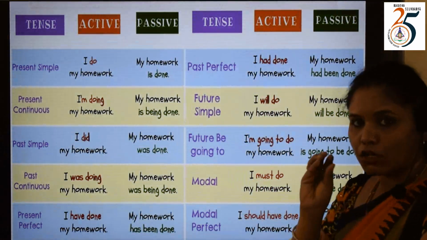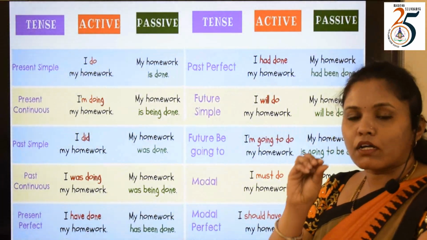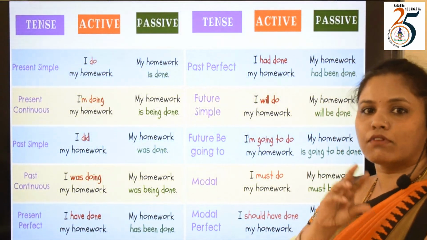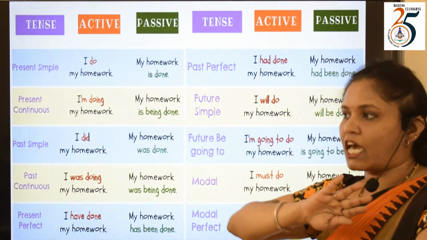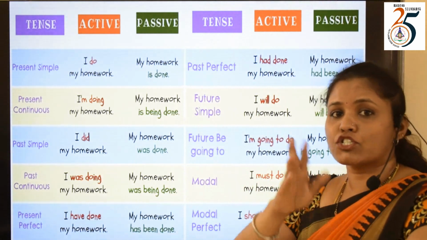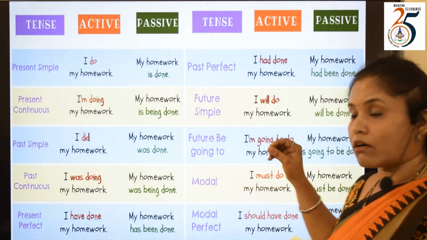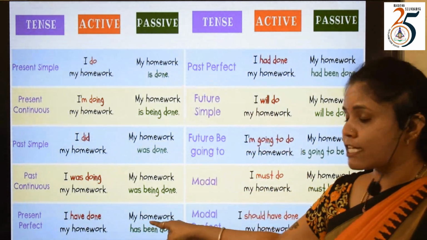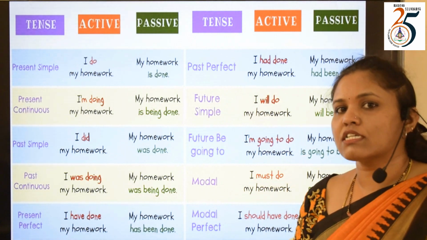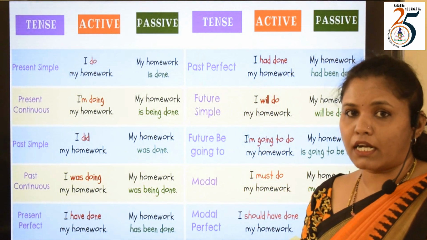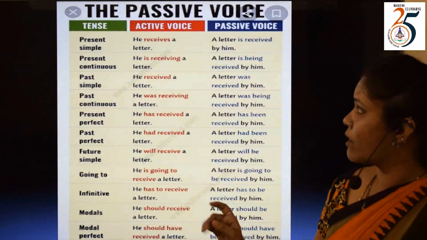The only changes you have to observe are in the verb. When you observe the verb, you will have to change it a little bit. Was can be added, was can be eliminated, is can be changed to are, was can be changed to were, and when you see a perfect sentence, "been" should be added. When you see a continuous sentence, "being" should be added. Last slide of the day.